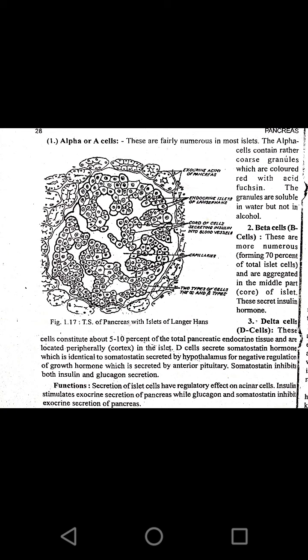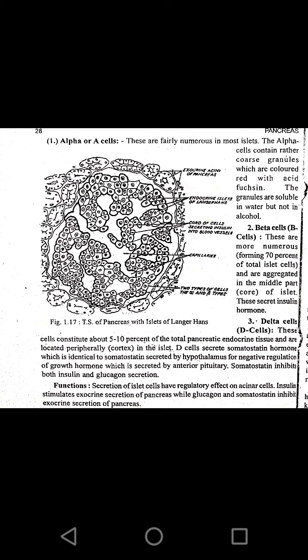So what do these alpha cells do? They secrete or synthesize glucagon, or these cells are the source of glucagon. Then the second cells are called beta cells or B cells. These are more numerous, forming 70% of the total islet cells and are aggregated in the middle part or core of the islet. These secrete insulin hormone.